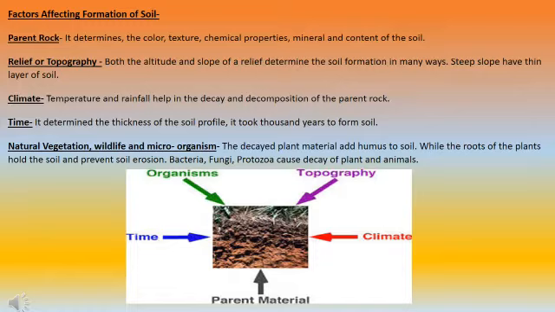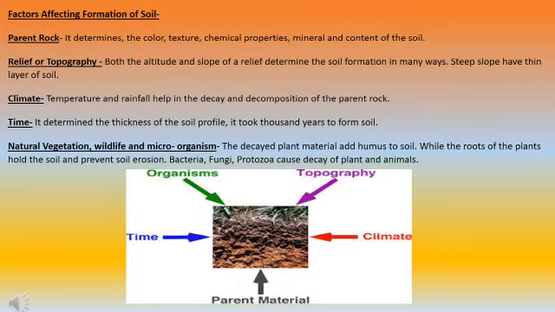Next we have relief and topography, both altitude and slope. In mountainous areas the soil formation will be different, and in plain areas the soil formation will be different. If we are living in a mountainous area, the soil will have different qualities, and if we are living in a plain area, the soil will have different qualities. Next is climate, temperature, and rainfall.